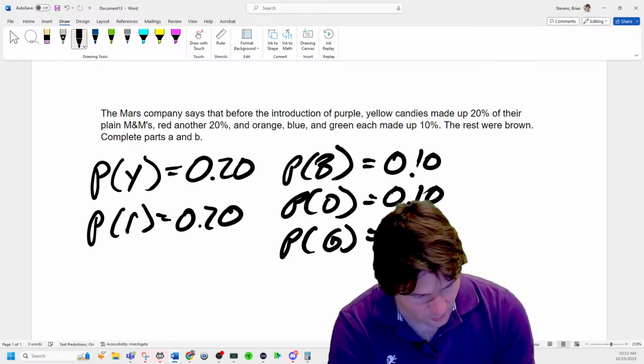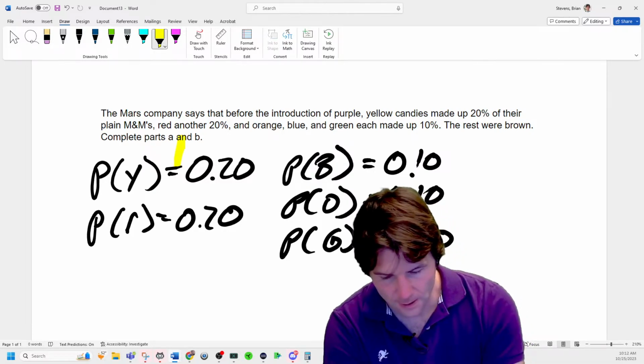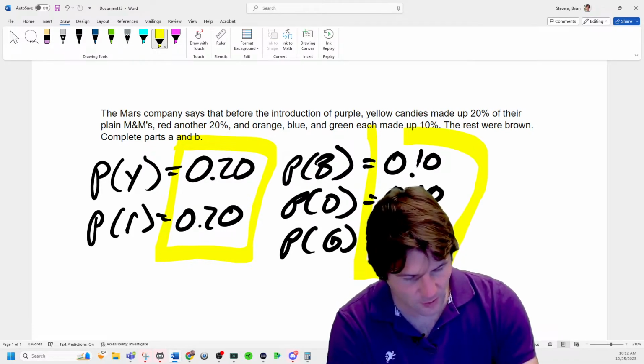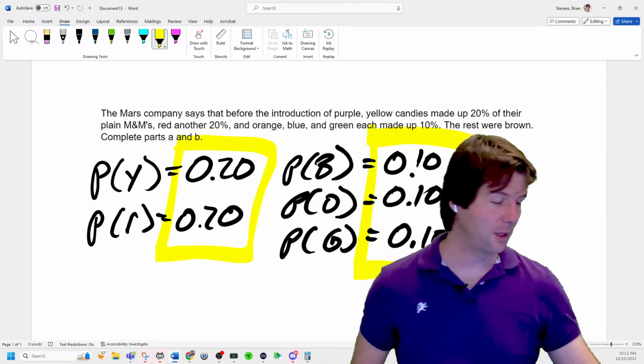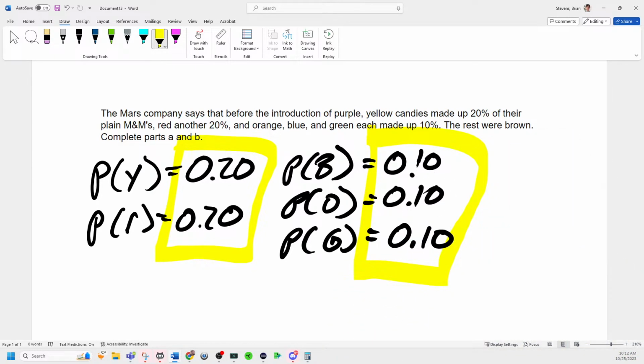So how are we going to figure out the probability of brown? Think about what you could do with these probabilities right here to figure out the probability of brown. How would you figure out the probability of brown, and we'll put brown as BR? So it's going to be 30% because you can add these up. Because the sample space of all probabilities has to equal 100%. So if you add these up, you should get 100%. So brown has to be 30%, which is going to go barely off the screen. Exactly 1 minus 0.70. So that's the sample space of all the probabilities.